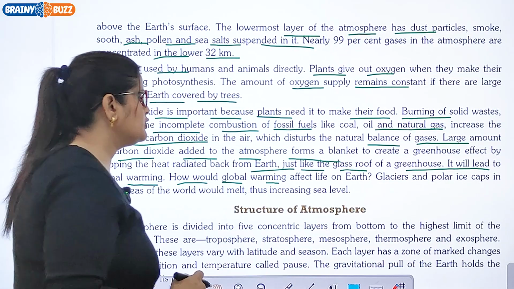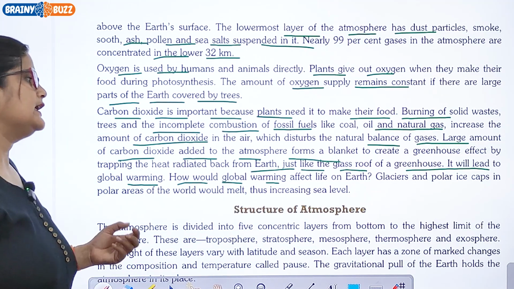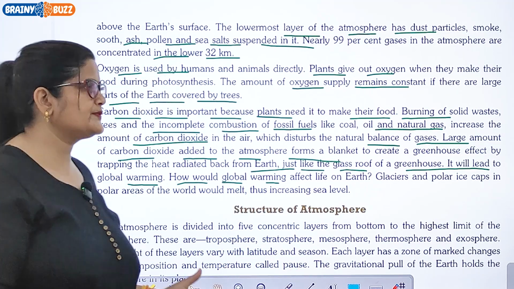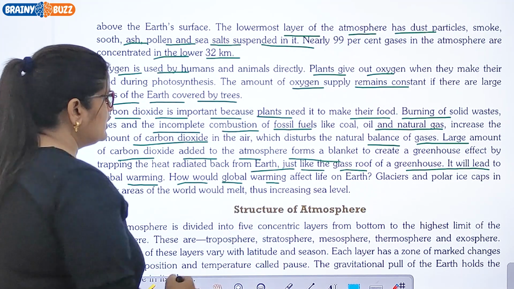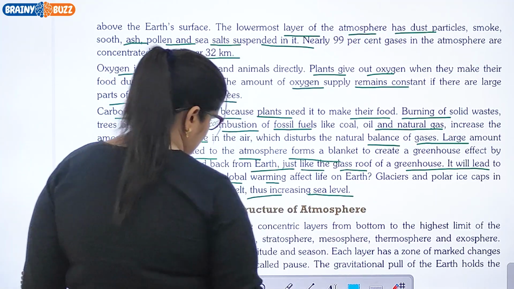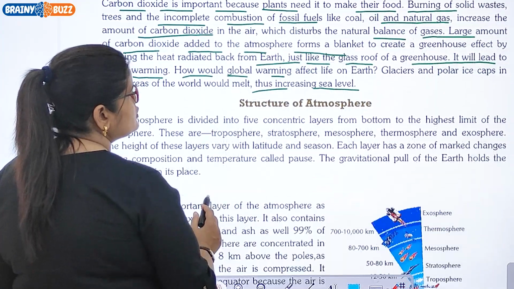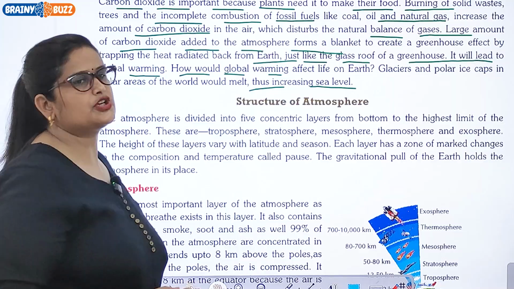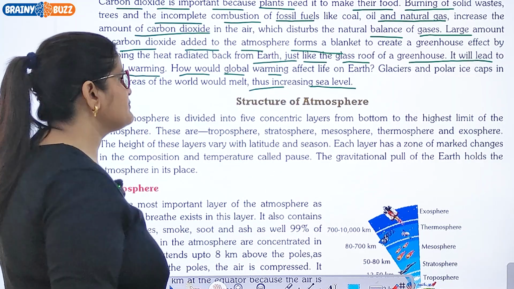So, how would global warming affect life on Earth? Glaciers and polar ice caps in polar areas of the world would melt, thus increasing sea level. क्या करते हैं वो? समुद्र के लेवल को बढ़ा देते हैं जब ग्लेशियर पिघलते हैं. तो स्ट्रक्चर ऑफ एटमॉस्फेयर.